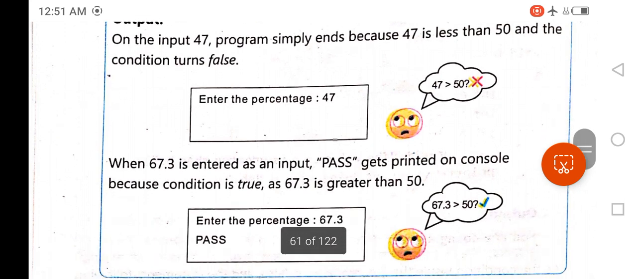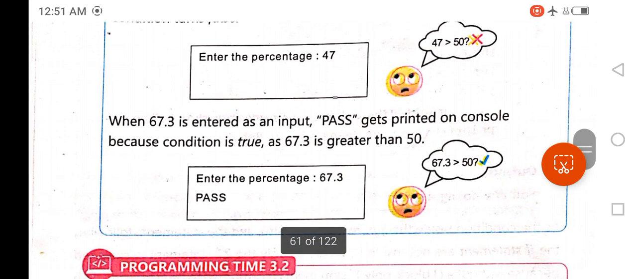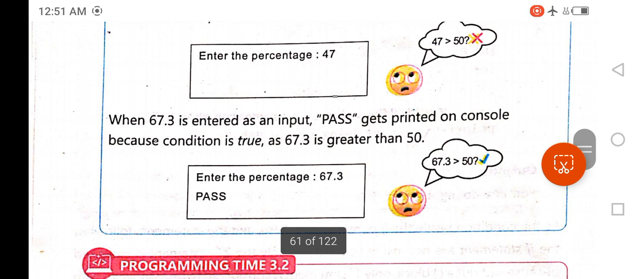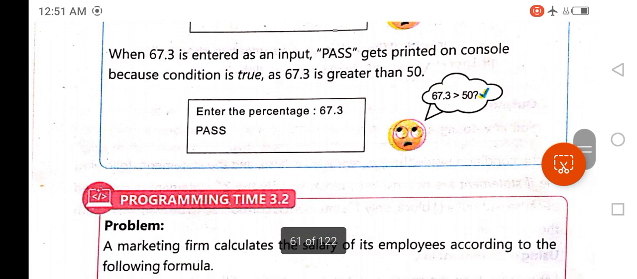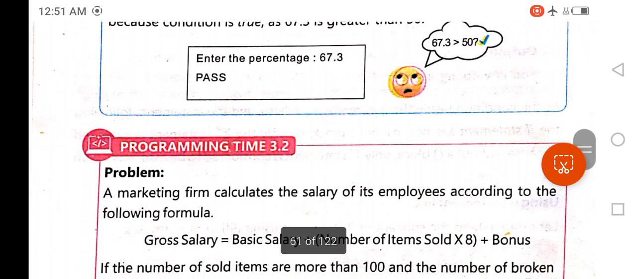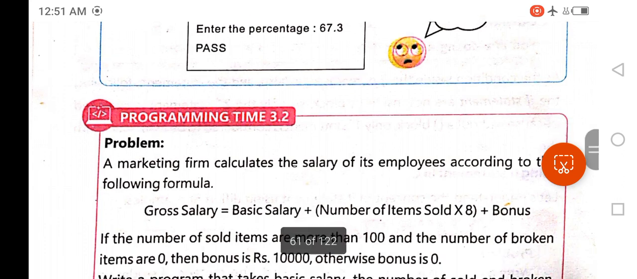So here inside this box you can see enter the percentage. As the percentage 47 is less than 50, nothing will happen. But look at the second box. Here, as the percentage is greater than 50, a message is displayed which is pass.